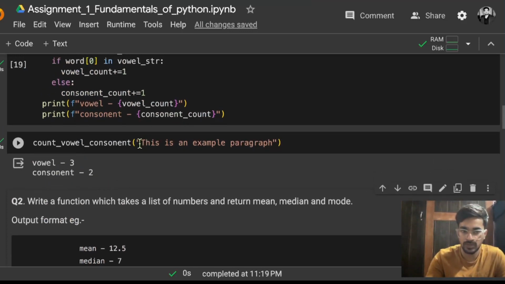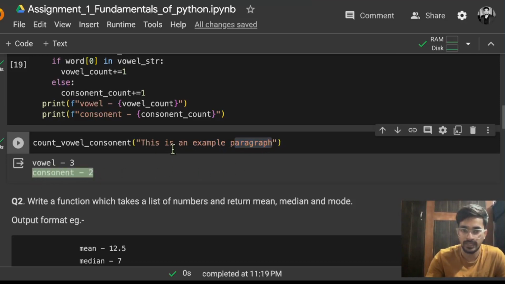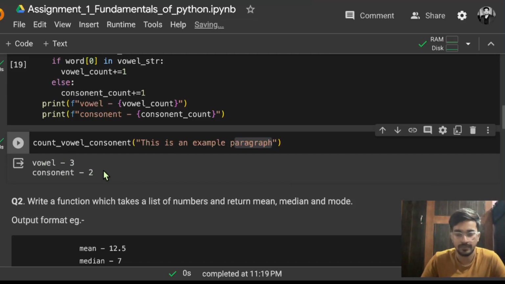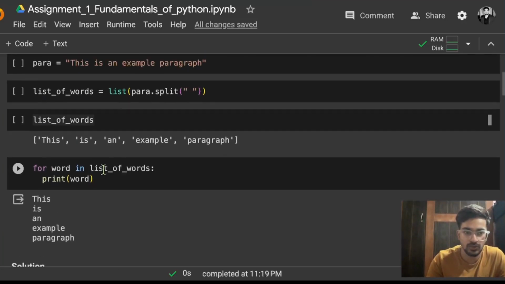Why? Because you can see this word is actually a consonant word, then this is a vowel, and this starts with a vowel, example again starts with a vowel, paragraph starts with a consonant. So this and paragraph are the two consonant words, and is, an, example are the three words that start with a vowel. So you can see this is what we wanted. So I hope the first solution is clear.